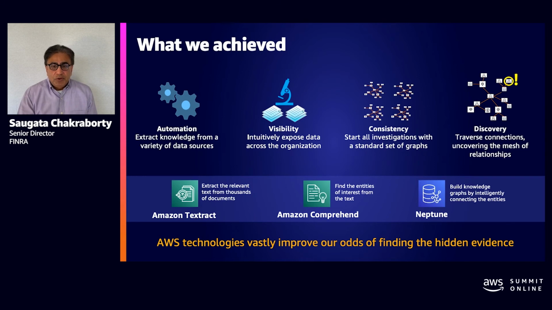And when our staff do not have to manually sit together and stitch that investigation board, they can really focus on the true knowledge work, digging into the graphs, finding all the obscure and hidden connections that are so difficult to find in conventional approaches, and finding new evidence that wouldn't have come to light otherwise. Essentially, AWS technologies are making us much more powerful investigators who will be better at protecting the investors.